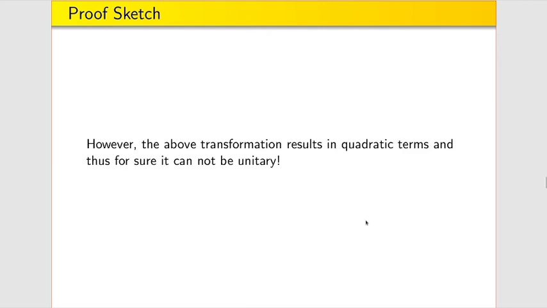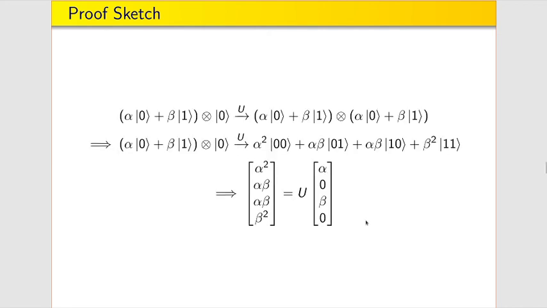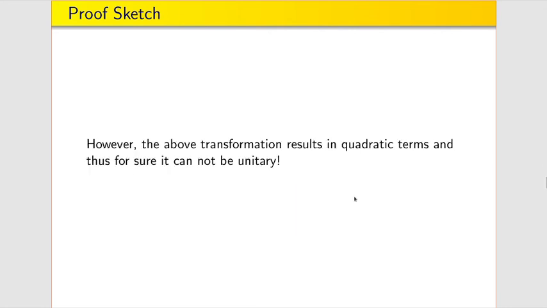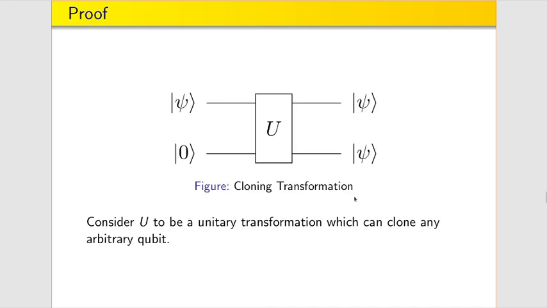Now, this is certainly not possible. Well, why? Because this unitary transformation U has to be a linear transformation, and it cannot result in quadratic terms, and thus it is not a unitary transformation. As a result, we arrive at the contradiction, which proves that no cloning is not possible.